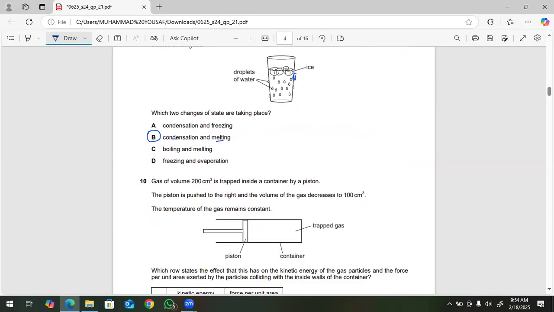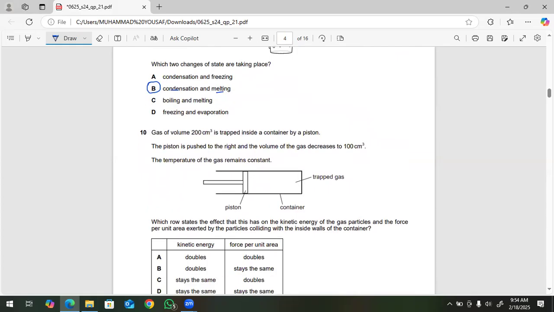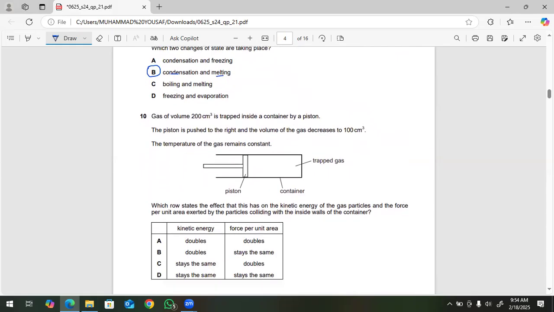Next, question number 10. A gas of volume 200 cubic centimeters is trapped inside a container by a piston. The piston is pushed to the right, and the volume of the gas decreases to 100 cubic centimeters, which means it becomes half compared to the previous reading of 200.